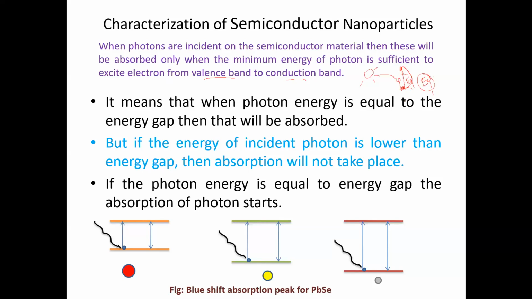But if the energy of the incident photon is lower, जो incident photons आहे याची जर एनर्जी कमी असेल एनर्जी गॅप पेक्षा, then the absorption process will not occur. ती तिथे होणार नाही.